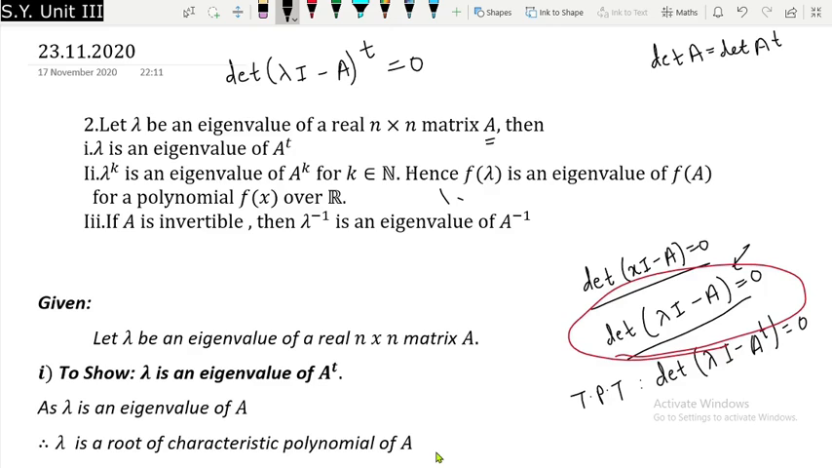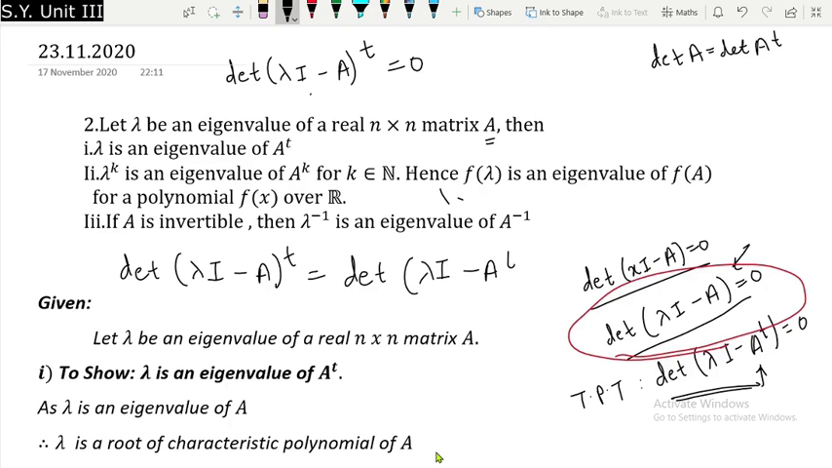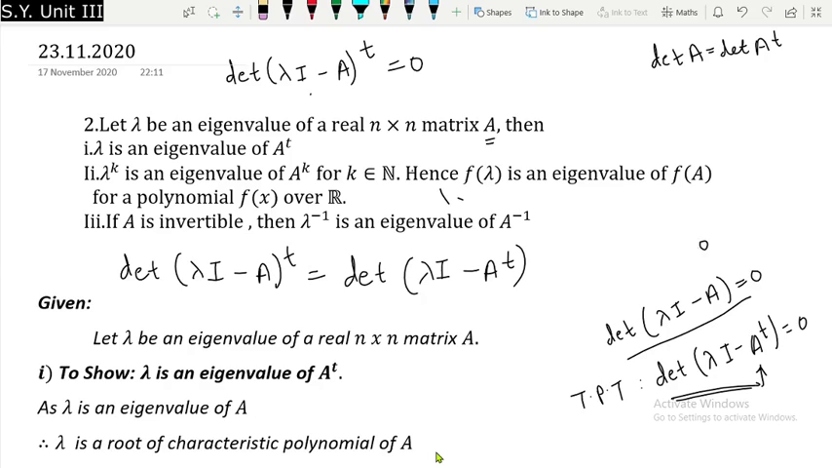But what we want to prove? We want to prove that determinant of lambda I minus A transpose is equal to 0. So it remains to show that this determinant, that is determinant of lambda I minus A whole transpose, is exactly equal to what? Determinant of lambda I minus A transpose, which can be easily done. So I will prove it for the 2 by 2 case, and you can prove it for the n by n case easily, that I leave it to you.